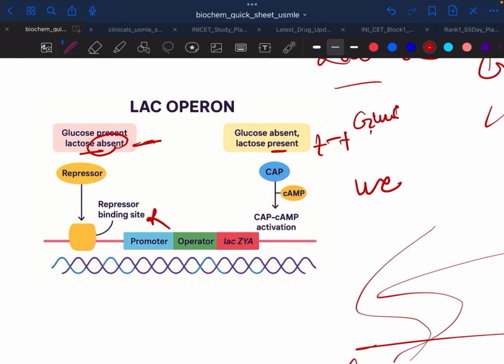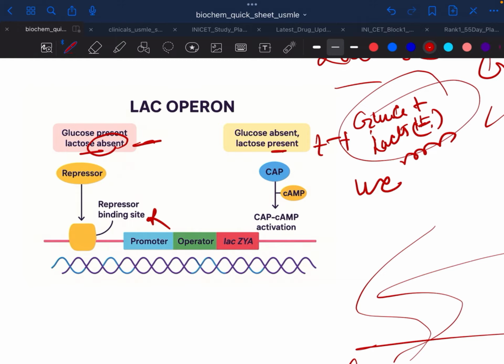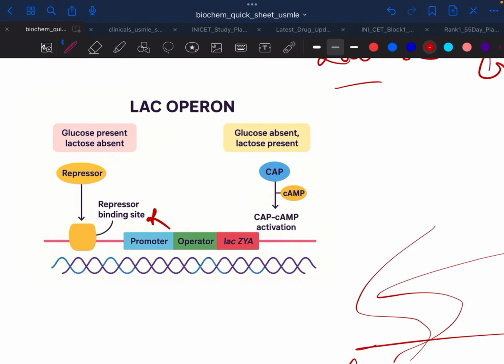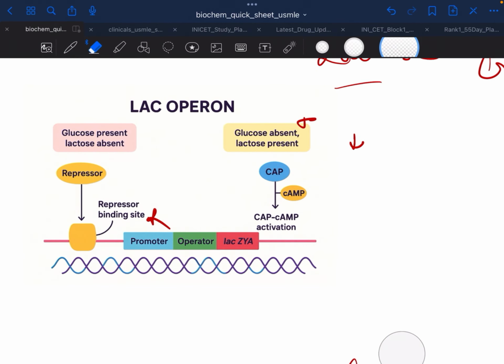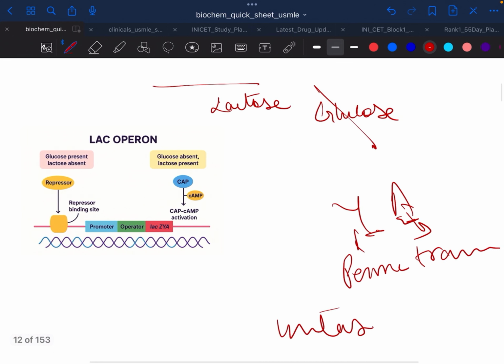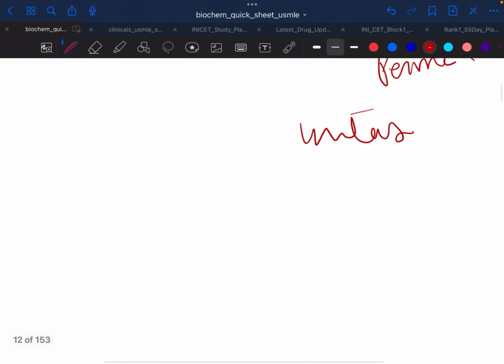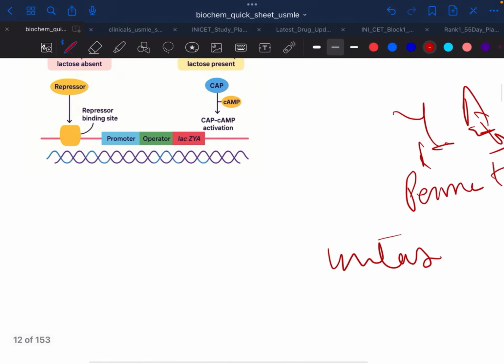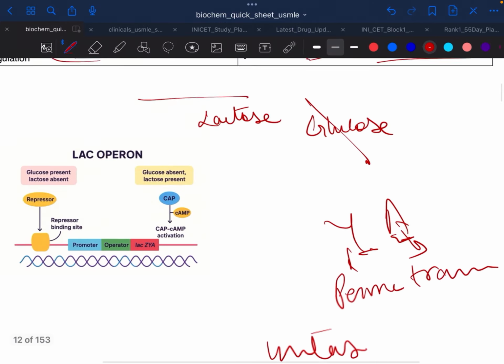If glucose is present but lactose is limited, very less, then fewer enzymes are formed. So these are the three scenarios. A small number of proteins are formed if lactose is in small amount. Now if glucose is also present, then it is only little expressed. I have not seen very high weightage questions on this, but we have to learn that. It's clinically also important.